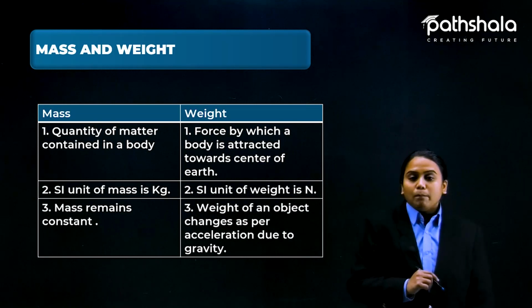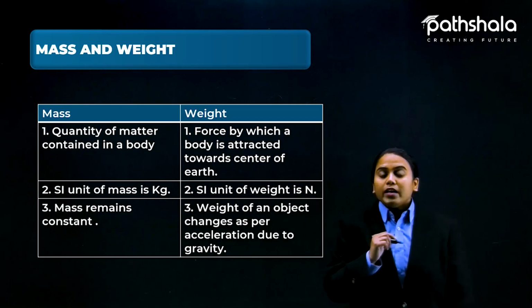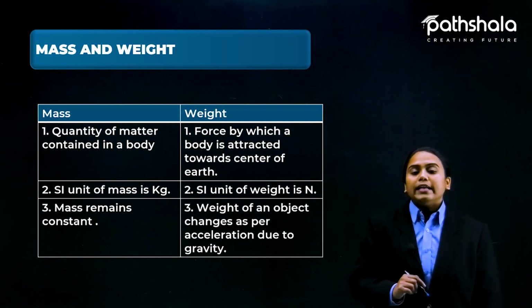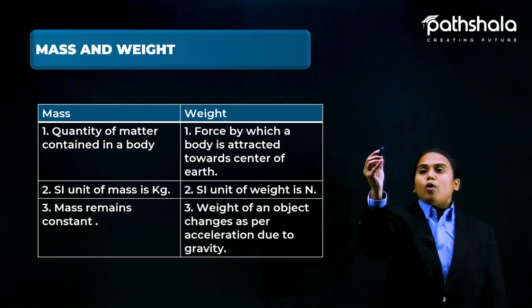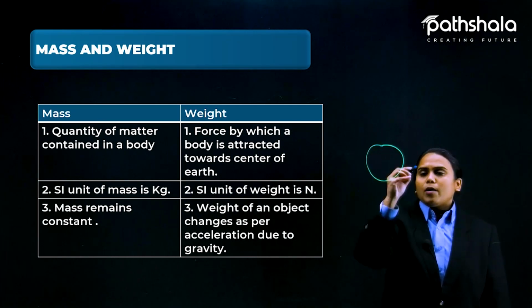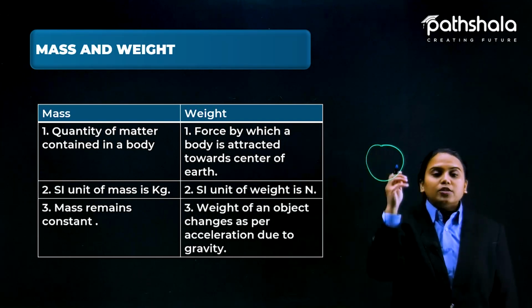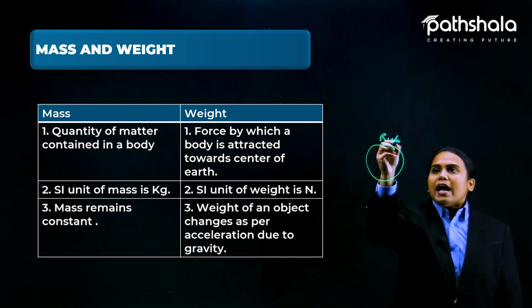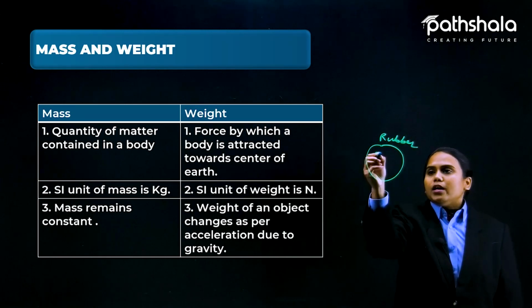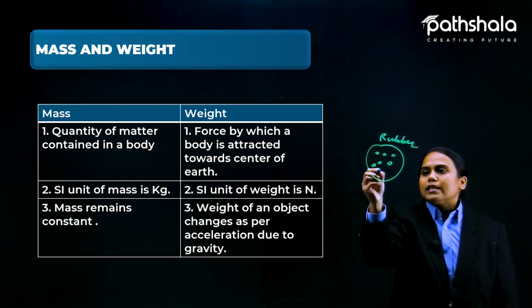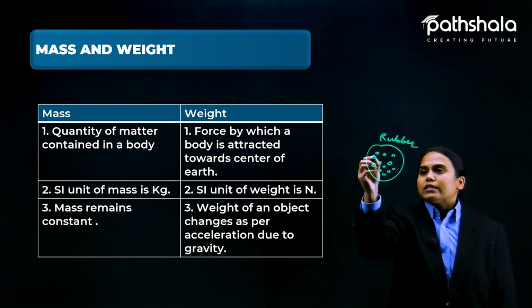First point: mass is the quantity of matter contained in a body. Like any body, let's suppose a football. This football is made of rubber, and the air molecules present inside in the form of gas.